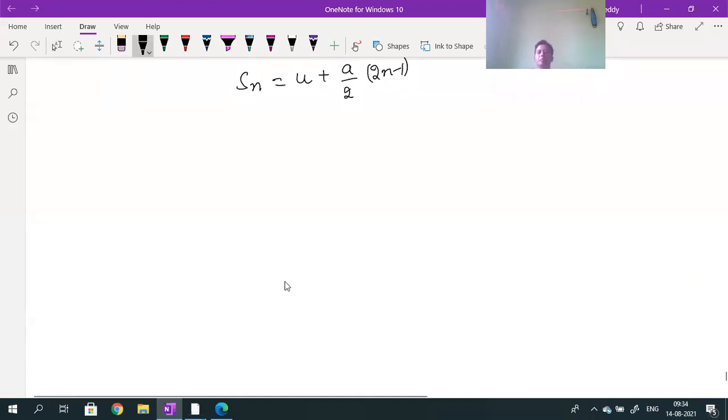Proof. Body moving along a straight line with a uniform acceleration. S1 is the distance traveled by the body.